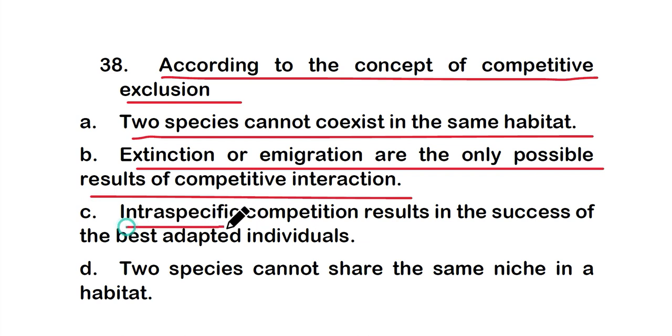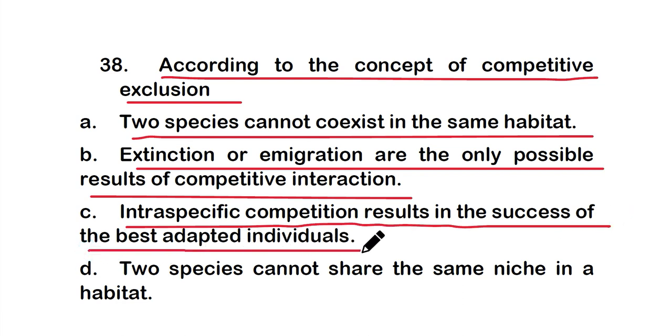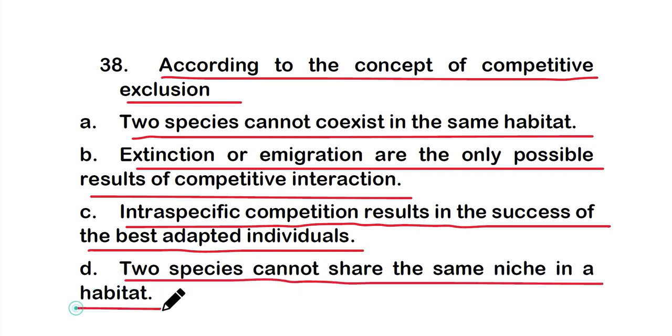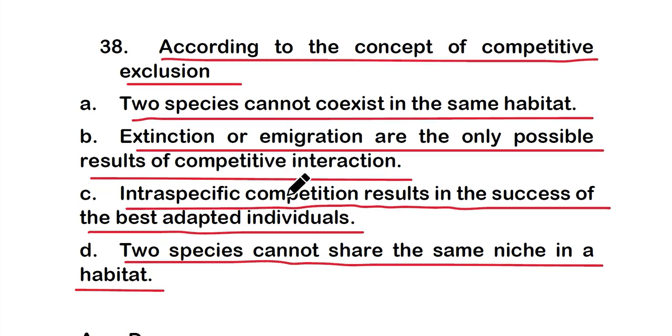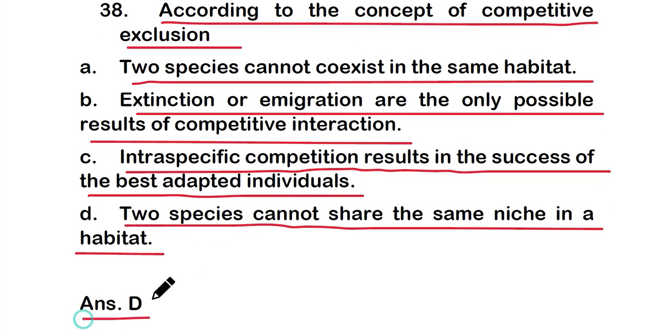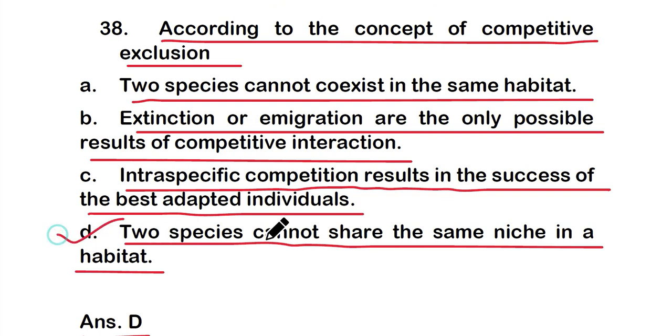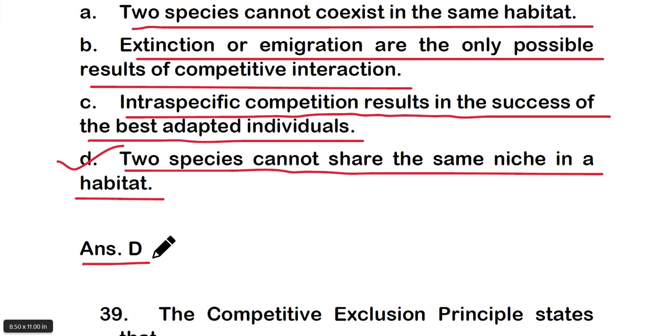Option C, intraspecific competition results in the success of the best adapted individuals. Or option D, two species cannot share the same niche in a habitat. So which is the correct concept about competitive exclusion? The right one is option D. Two species cannot share the same niche in a habitat is the concept of competitive exclusion.